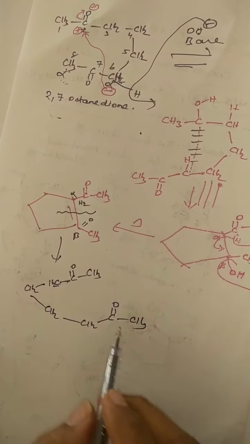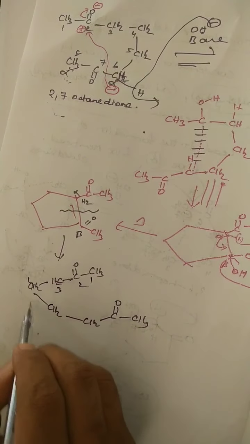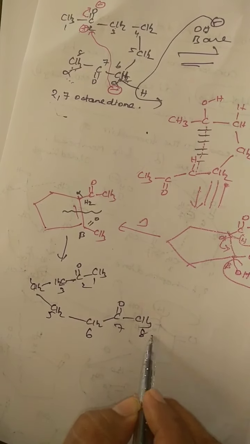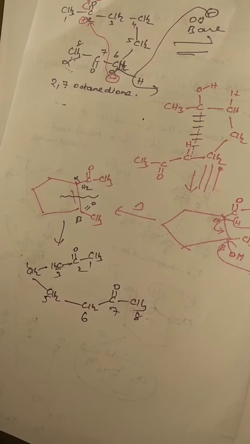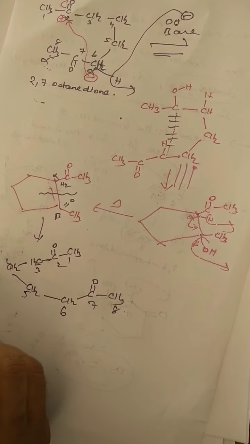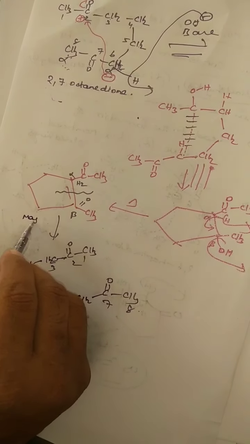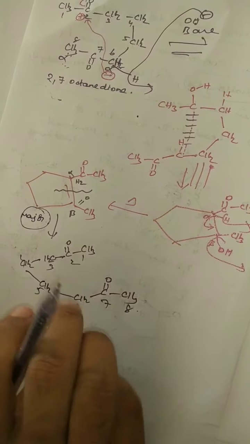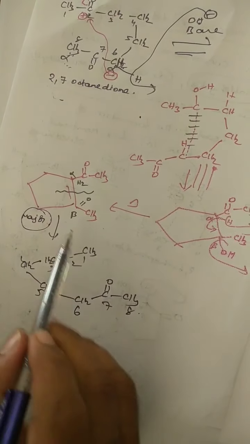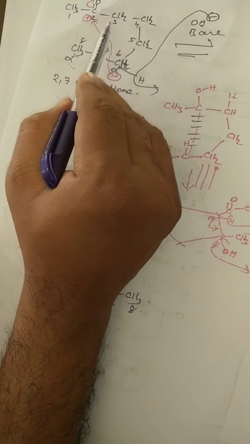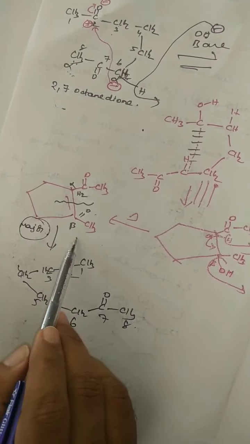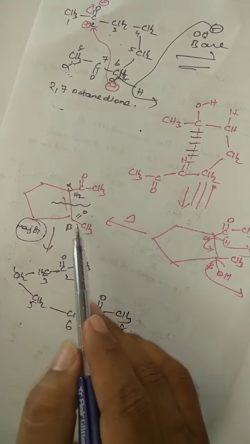So the same reactant you will get, 1, 2, 3, 4, 5, 6, 7, 8, 2,7 octane dione. If you want the major product, this is the major product, right? If you have any doubt after getting the answer, break that compound and finally you can get back the reactant in this manner, from reactant to product and product to reactant.